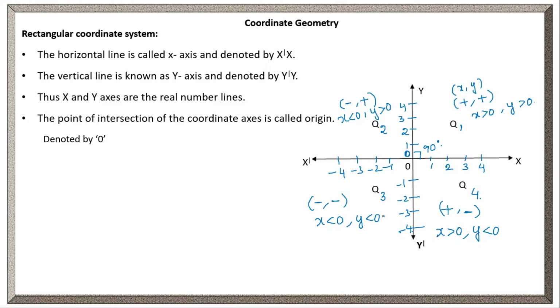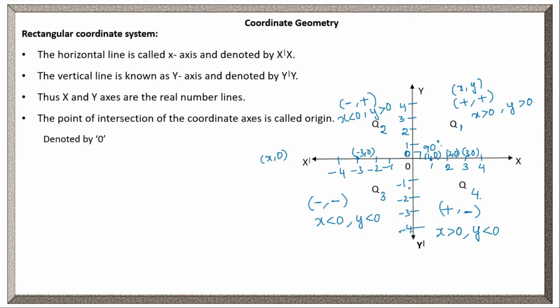Clear? Now, if you take any point on the x-axis, how will the point be? So generally, how will we denote this? 1, comma 0. Yes or not? Here 2, comma 0. Here 3, comma 0. Here -3, comma 0. The general form of a point on the x-axis is x, comma 0. Any real value of x, comma 0. The y coordinate value is 0 on the x-axis.